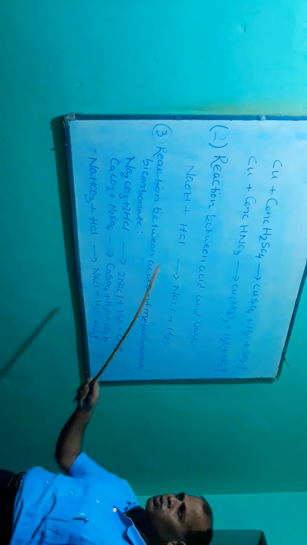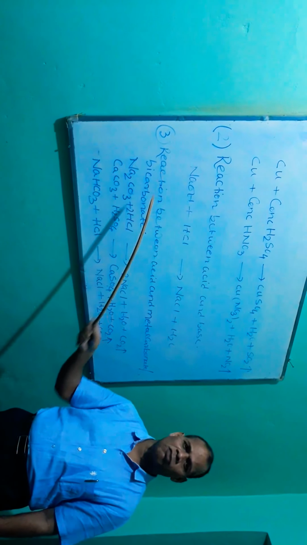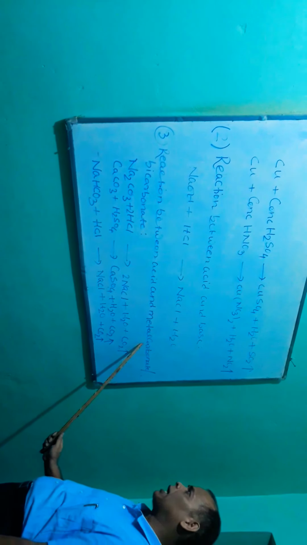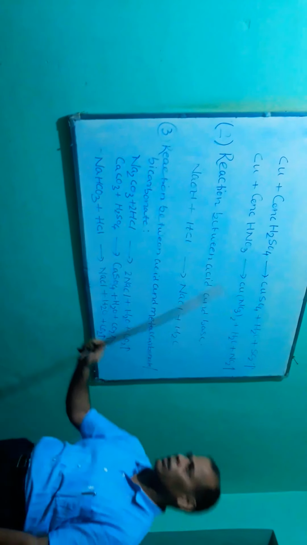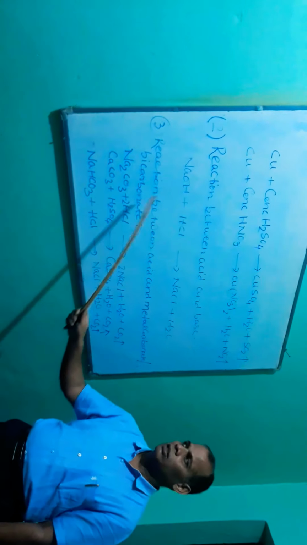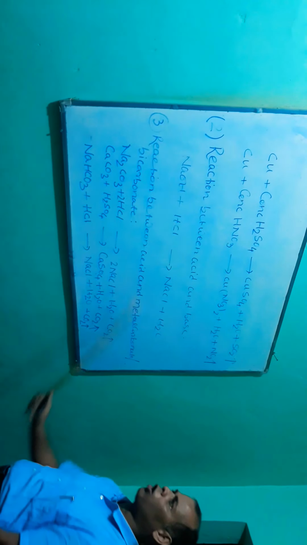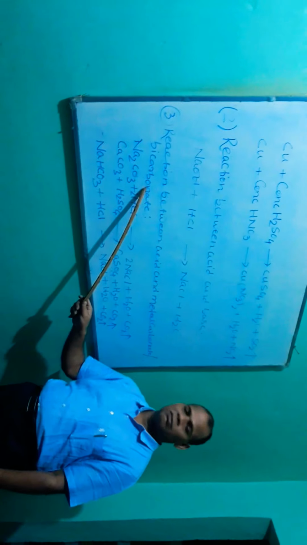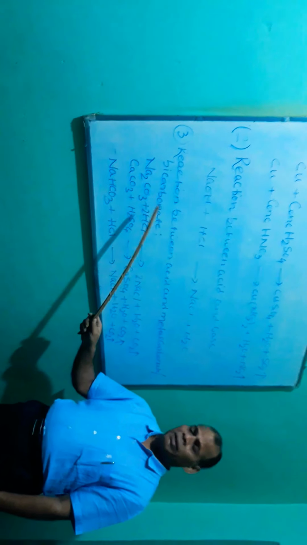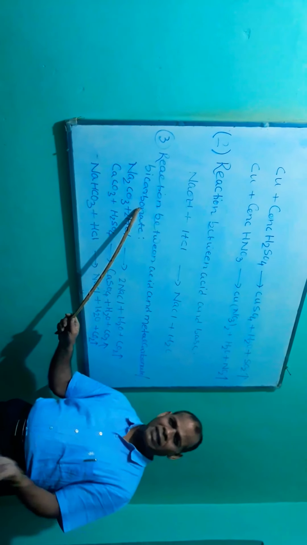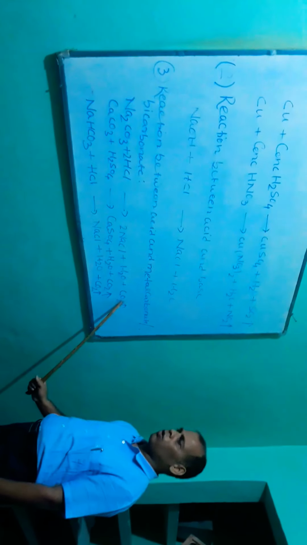Now let us come to the next chemical property of acid: reaction between acid and metal carbonate or metal bicarbonate. Metal carbonate or bicarbonate reacts with acid and evolves carbon dioxide.